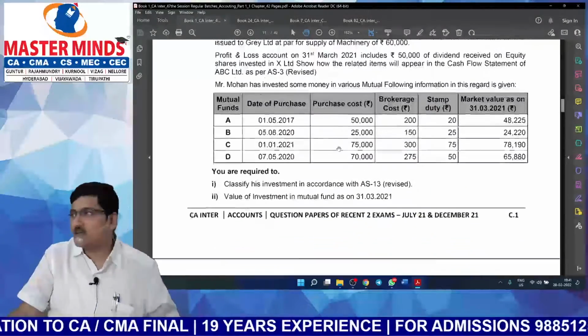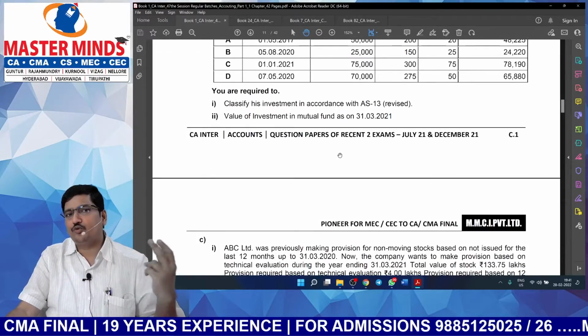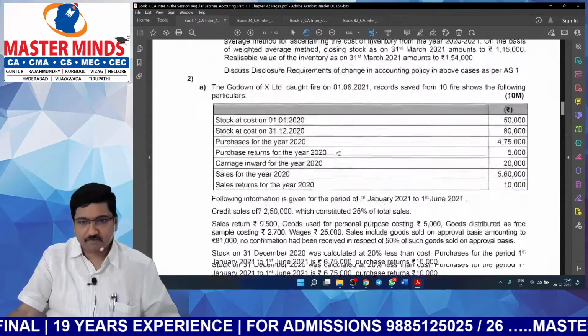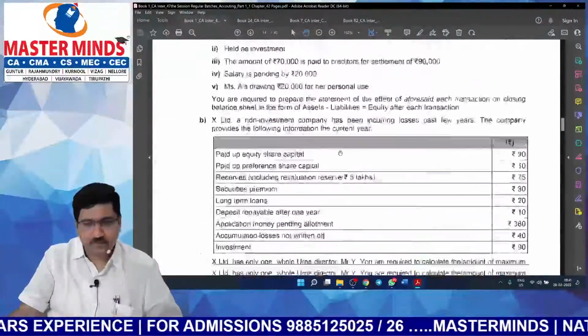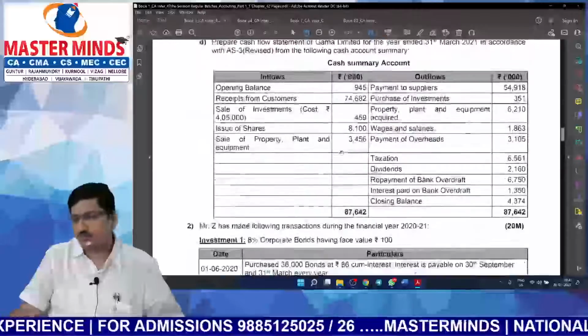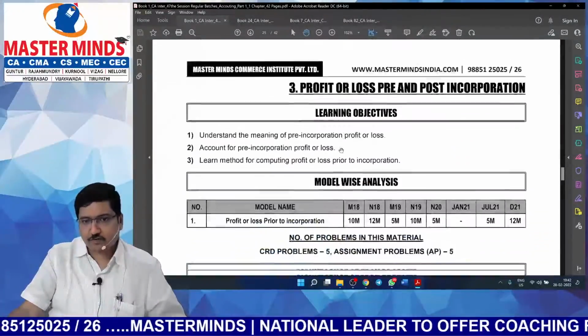Now, at the beginning of the material itself, we have provided the question papers of 2 recent exams. With this, you can understand what the question paper pattern is. Now, let me quickly jump into one chapter. So, this is the Schedule 3 format. We have provided it at the beginning.